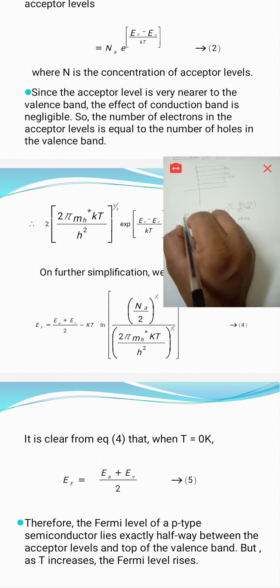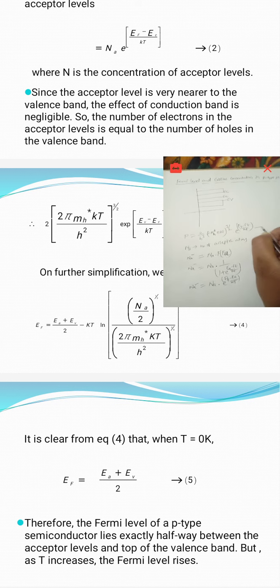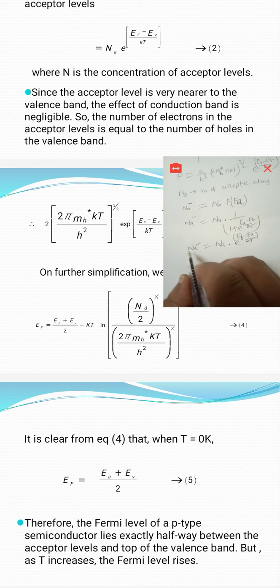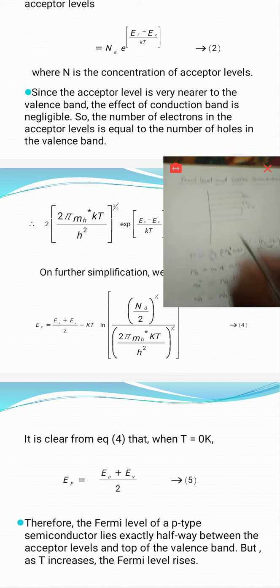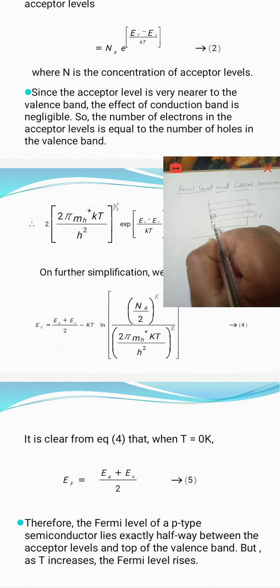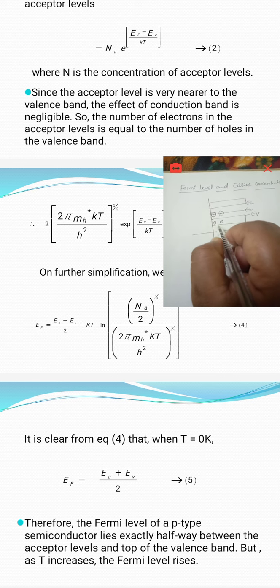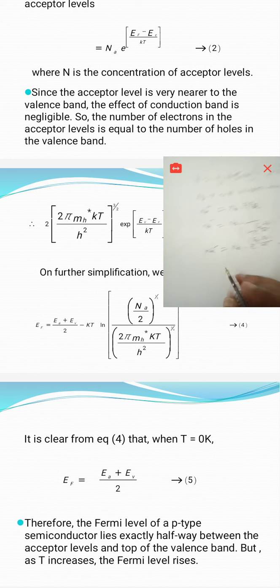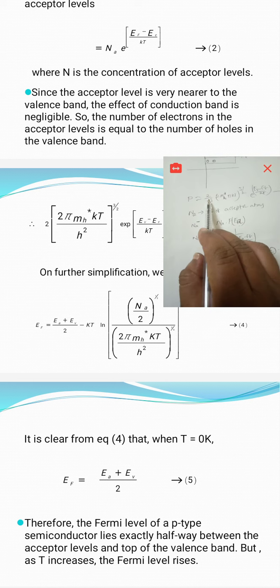In this mathematical treatment, we got an expression for the number of holes in the valence band, equation number 1, and here we got the number of ionized acceptor atoms, equation number 2. Both are equal. If one atom is ionized, then one hole will be there. If two atoms are ionized, two holes will be there. That's why if n atoms are ionized, n holes. That's why the number of ionized atoms in the acceptor level is equal to the number of holes in the valence band.